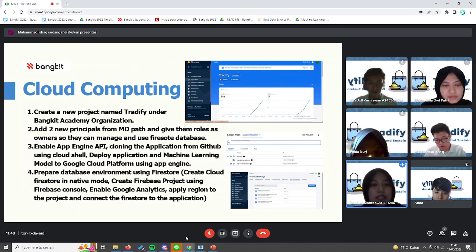Deploy the application and machine learning model to Google Cloud Platform using App Engine. The last, prepare the database environment using Firestore. Create Cloud Firestore in native mode. Create a Firebase project using the Firebase console. Enable Google Analytics. Apply a region to the project and connect Firestore to the application.